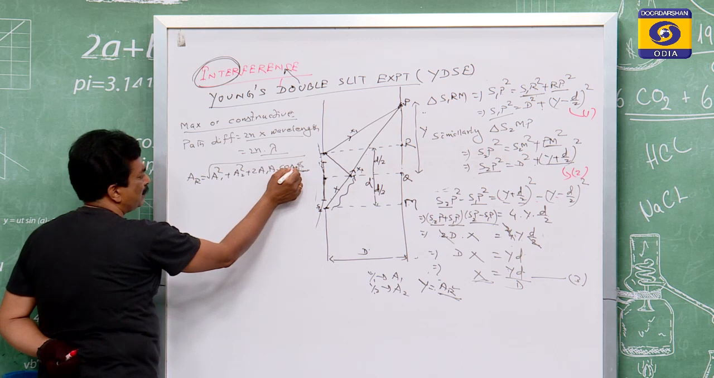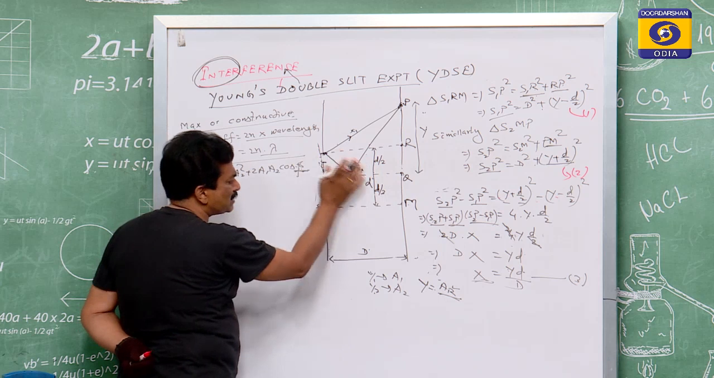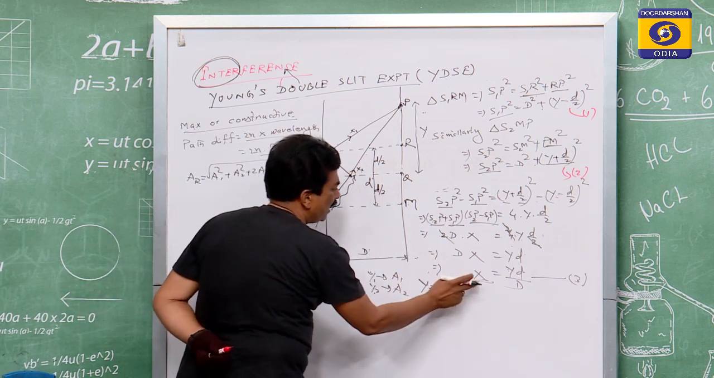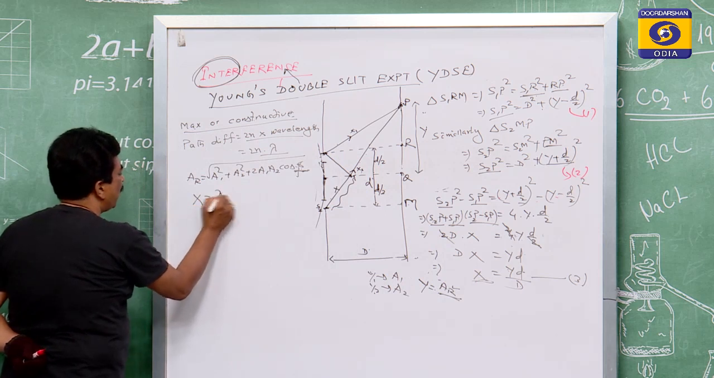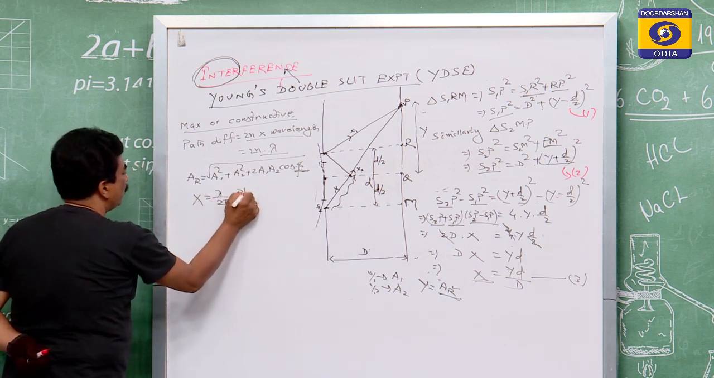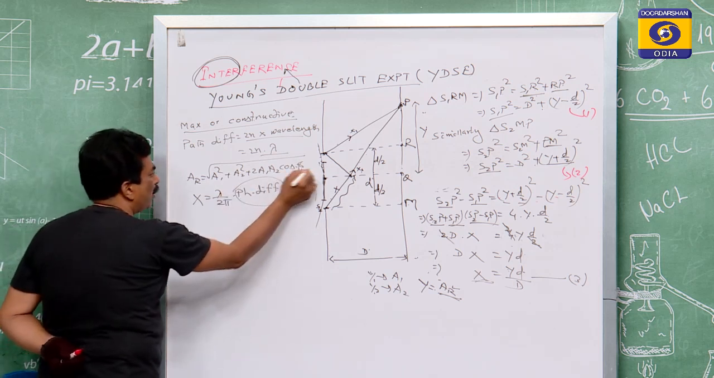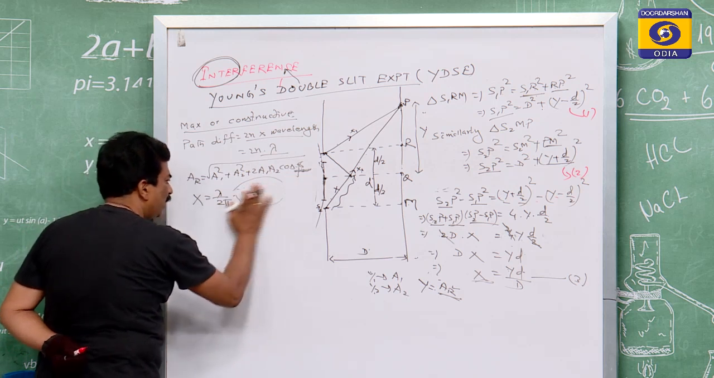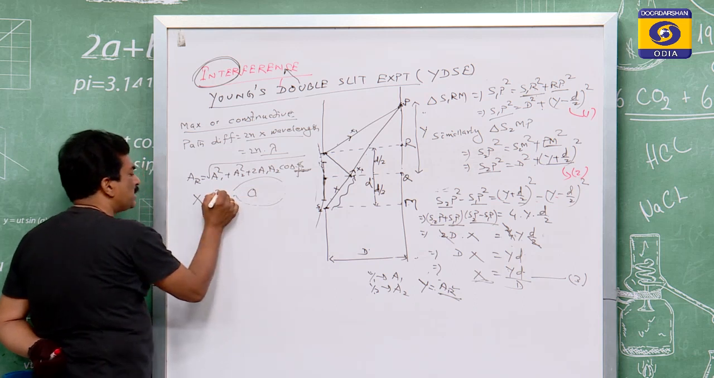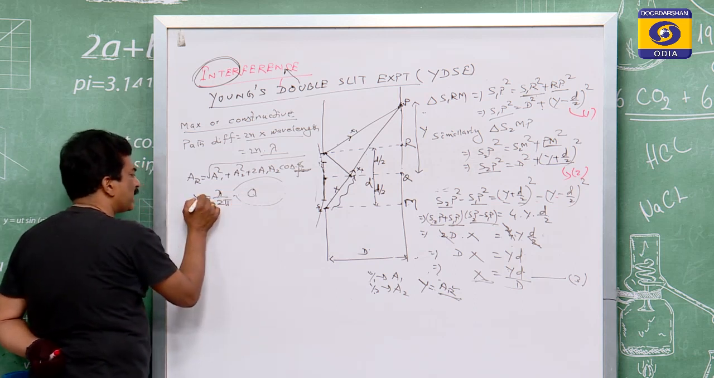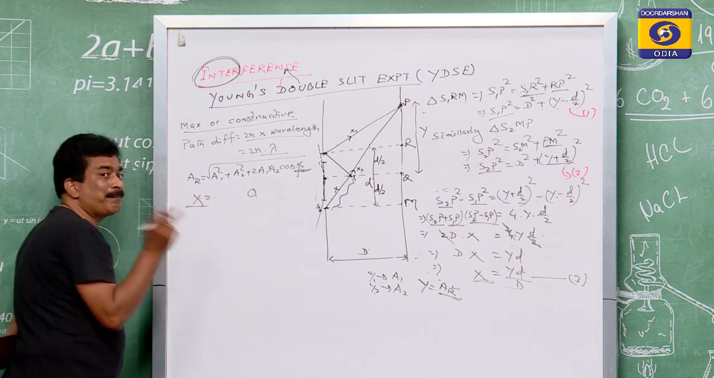Phi means the phase difference. If the two waves have no phase difference, means their path difference is the same. We know x is equal to lambda by 2 pi into the phase difference. If the phase difference phi is equal to 0, then lambda by 2 pi into 0 is equal to x. Then what is the value of x? X value is equal to 0. X means path difference.